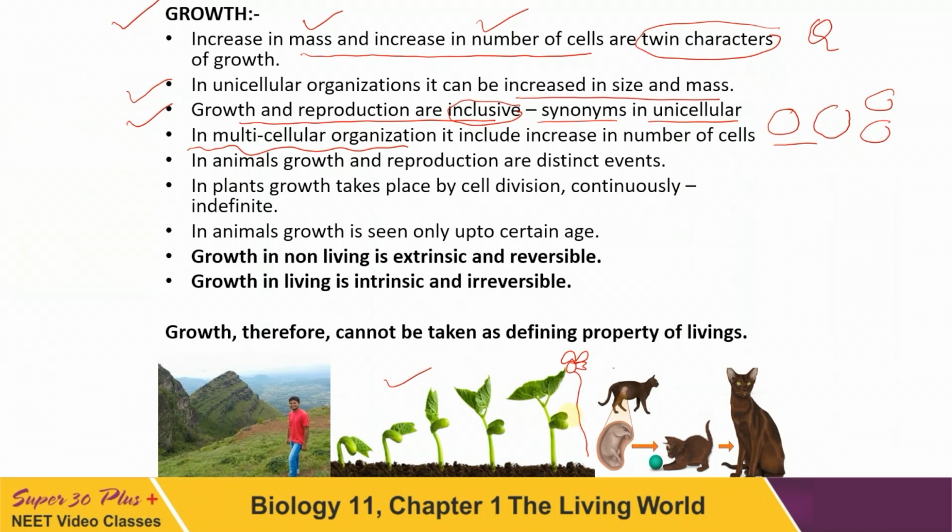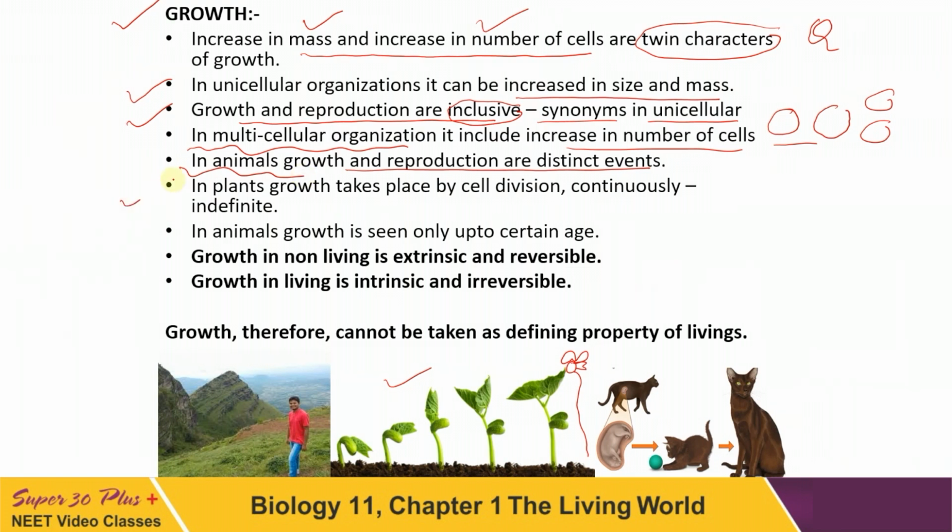Similarly, in case of animal, the animal will grow first, and after attaining maturity, it will start reproduction. So in multicellular organisms, growth, which is increase in number of cells, and reproduction are distinct events. In animals, we mean multicellular animals. Same case is there in multicellular plants.